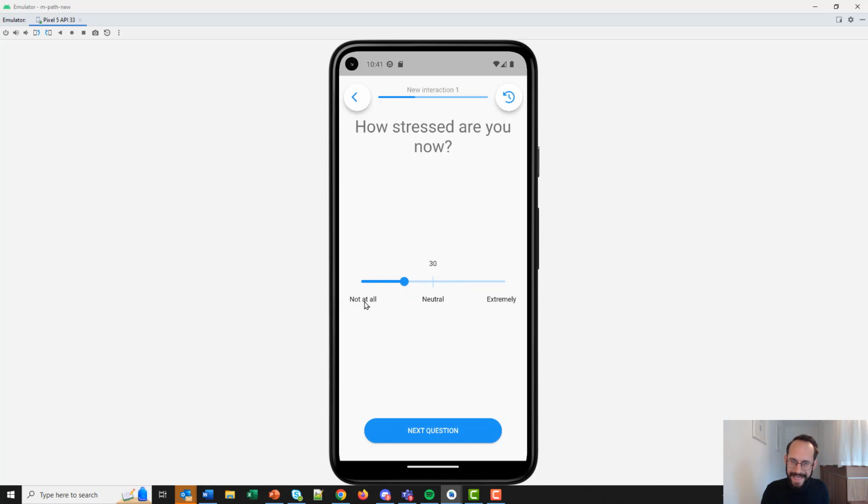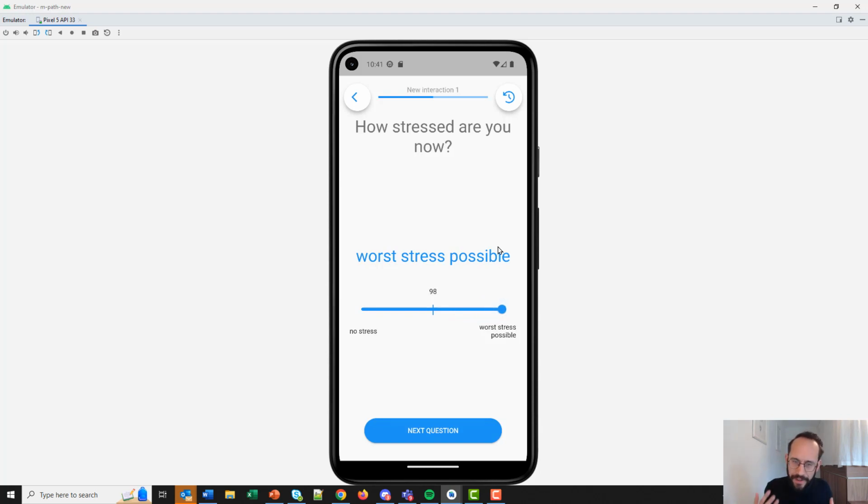Unfortunately, there is only that much space here on the slider, and we cannot just keep adding more text to show what the slider means. There is, however, an easy solution for this. You can just add some text on top that actually moves or changes together with the slider. For example, here we have a slider that goes from no stress to worst stress possible, and when you move the slider, the text on top of the slider actually changes. You see moderate stress, severe stress, very severe stress, worst stress possible.